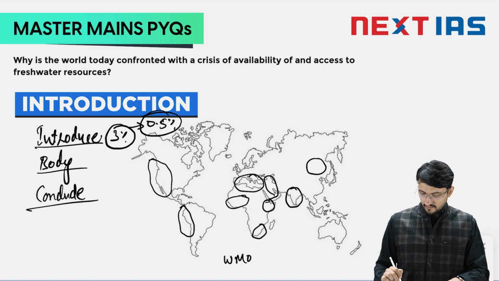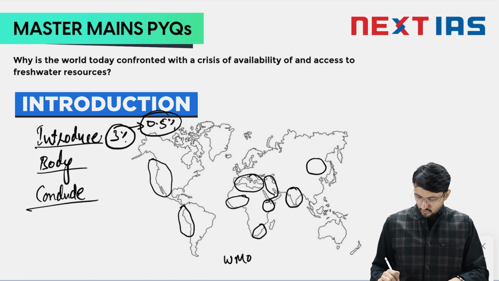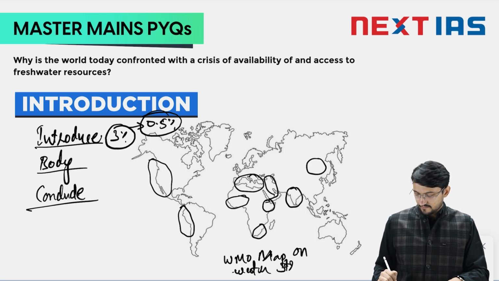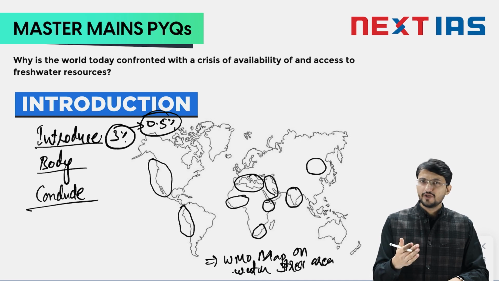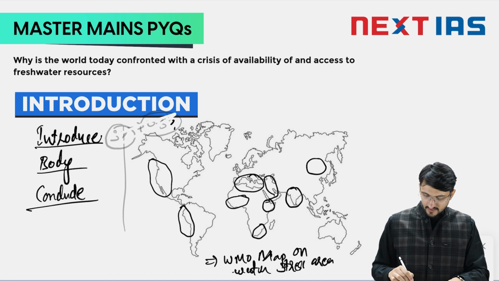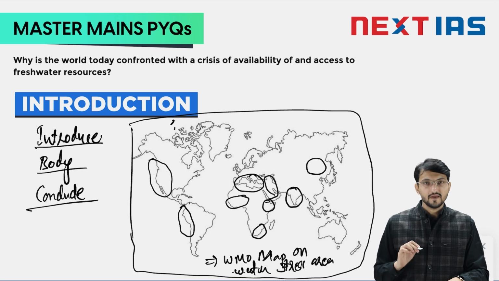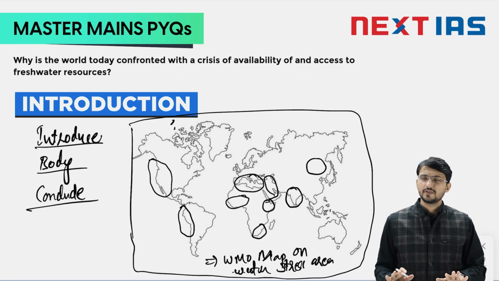So you can make a simple map, and point these areas, and then write the WMO map on water stress areas. That way it will be a value addition to you. And you should always put a bracket around your maps or diagrams like this. Fine. So this map is a value addition you can make.